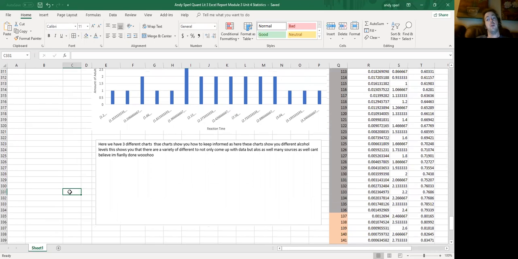Now, what these charts show you is there's not only one specific chart of data that you can go by. There are varieties of different variations of data you can come across. Don't ever rely on just one source of data for your equational problems. Seek out and seek more variations. You can take a simple variation chart and change it in so many different ways. You can get one problem to show differential variations for you.